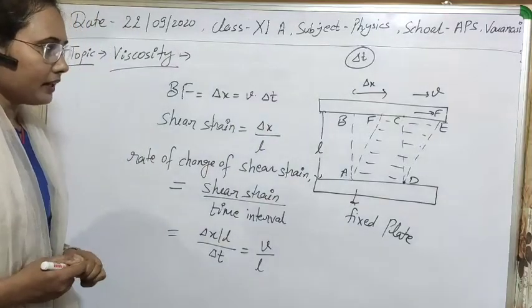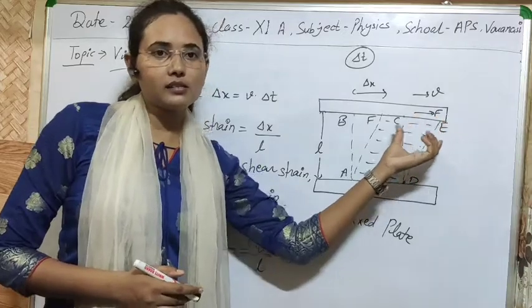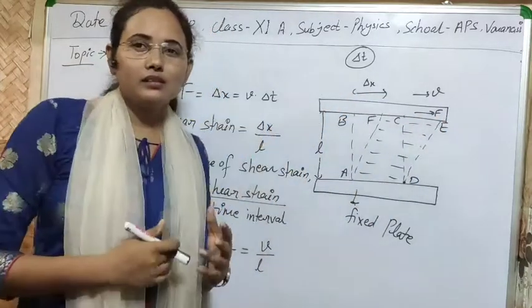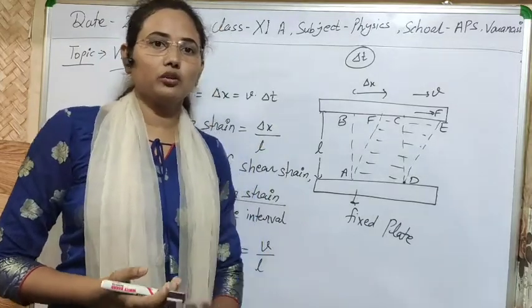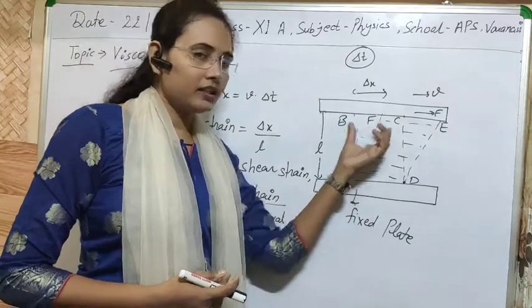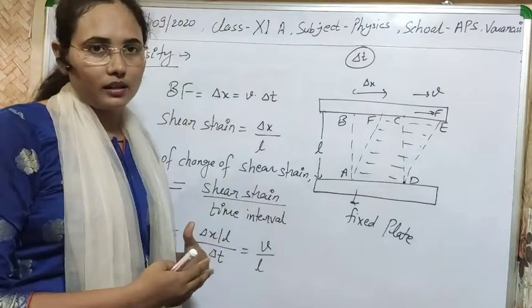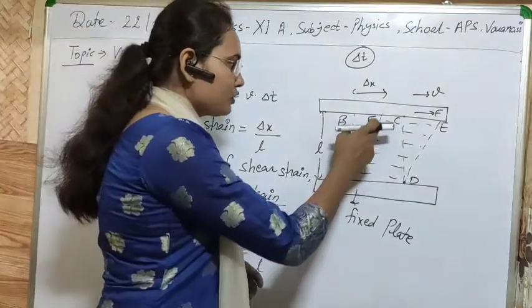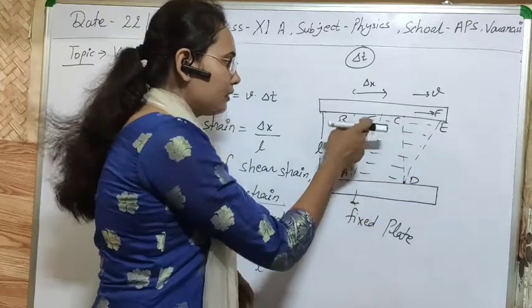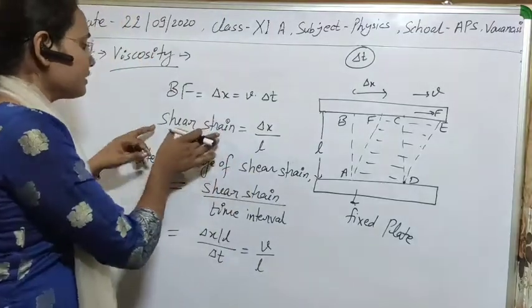Also, as you know, a shearing strain is produced in this body, the same case as we studied in elasticity, the modulus of rigidity. If there is a change in shape, then definitely there will be some shearing stress and shearing strain in the body. As there is a change in shape of this body with time, we can find the shear strain.